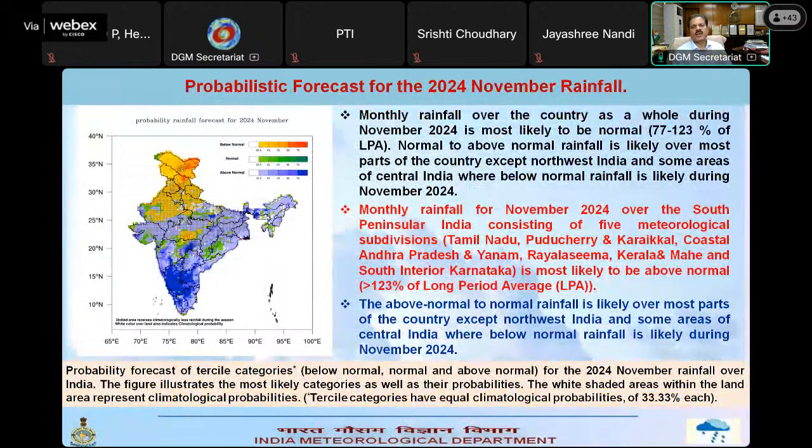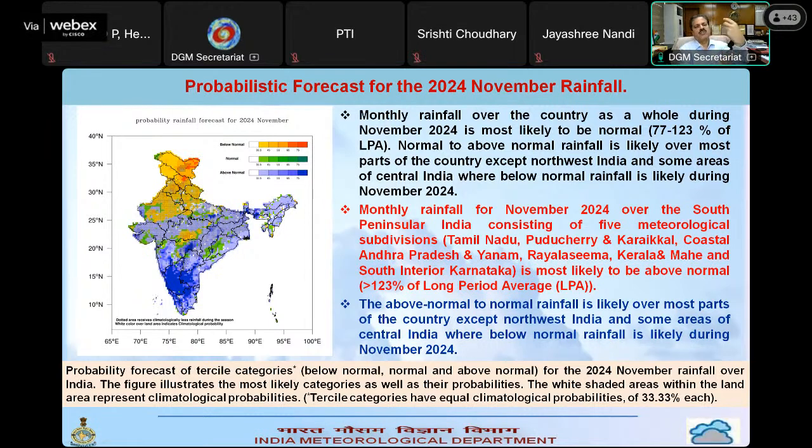Now, let us look at the forecast for November rainfall. From this diagram, you can see that many parts of the southern peninsula have dark blue or blue color, which means there is good confidence of above normal rainfall activity over South India. Also, there is a moderate probability of above normal rainfall over the northeastern states, eastern India, and central parts of the country, except some parts of South Madhya Pradesh, and again entire northwest India, where rainfall will be below normal.